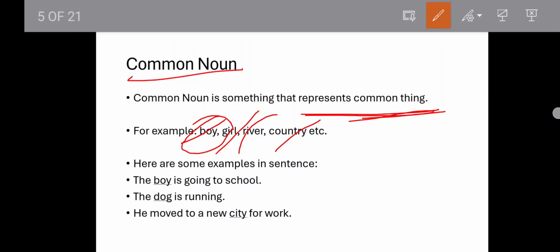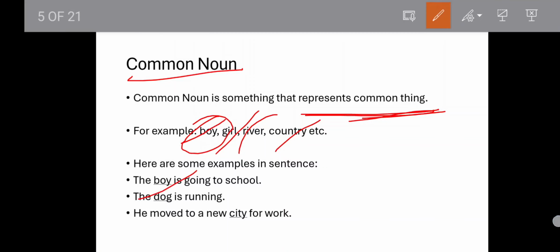Here are some examples. So the boy is going to a school. Here, who is going to a school? Boy. Boy is a noun, and when we say boy, it is talking about all the boys. It can be anyone, right? It is not defining a proper boy, anyone like Ram, Sam, Abdul, right? So it is a common noun.